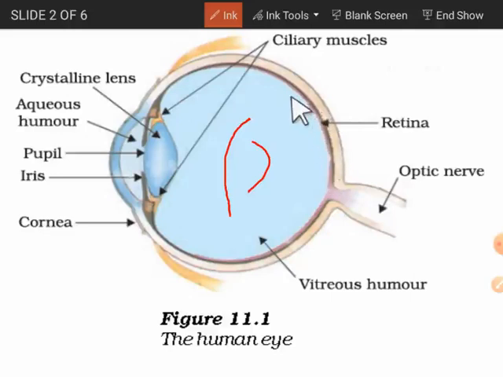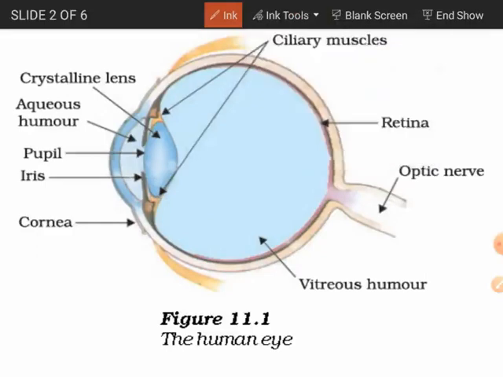Got it? Whatever the object, the light ray coming from the object will pass through this hole. While passing through the cornea or the aqueous humor, there will be no refraction, that means no bending. Light will pass through this medium, no doubt, but there will be no bending. Only when it passes through the crystalline lens will it bend the light ray, and the light ray should come to focus onto the retina.